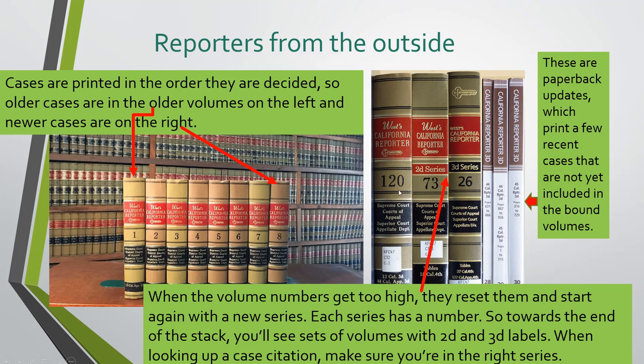Maybe when they get up to 300 or 900, I don't even know what it is, they just say, okay, enough's enough. We're going to start again with a new series. We'll call it second series, and we'll start with volume 1. So over further here on the right, you would see some newer looking volumes with this second series label on it. And right where it starts, you would see volume 1. And they start the volume numbers again. And there's the third series too. So some of the volumes are on a third series. There's one or two of them that might be on a fourth series by now.